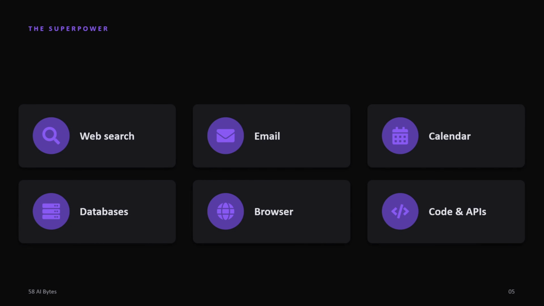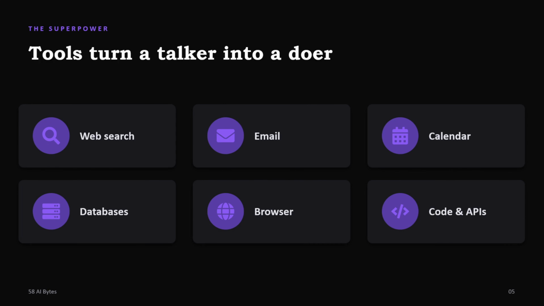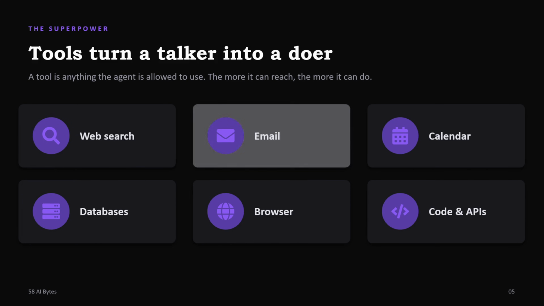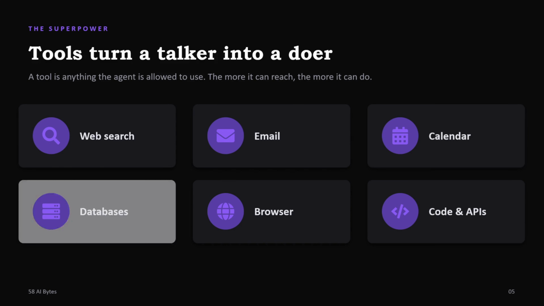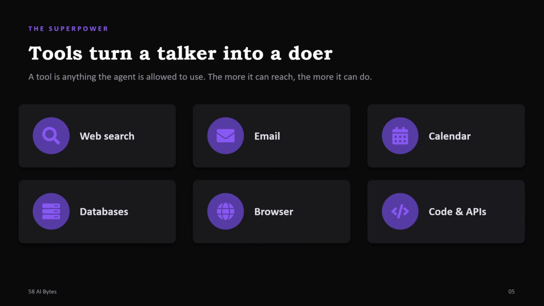Let's talk about the common tools, the superpowers that AI agents are capable of. A tool turns the talker into a doer. A tool is anything the agent is allowed to use. The more it can reach, the more it can do. Like web search: it searches for websites. Emails: it reads your emails, checks your calendars, connects to your database, browser, code, and APIs. This is how things get done by AI agents.